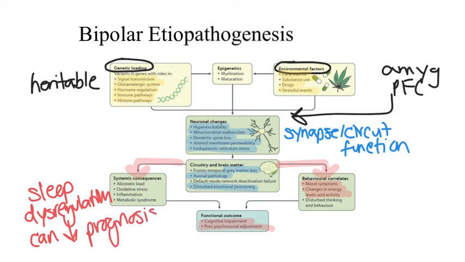In general, the pathophysiology of bipolar disorder is largely unknown. The monoamine neurotransmitters serotonin and norepinephrine are thought to be involved, but as I mentioned previously, it is more likely that changes in circuit function rather than changes to the signaling activity of these specific neurotransmitters play a role in this complicated disease state.